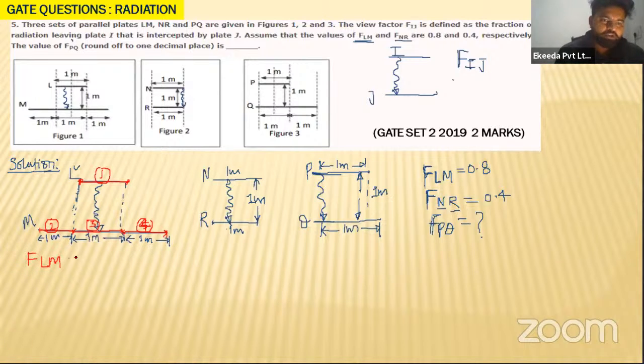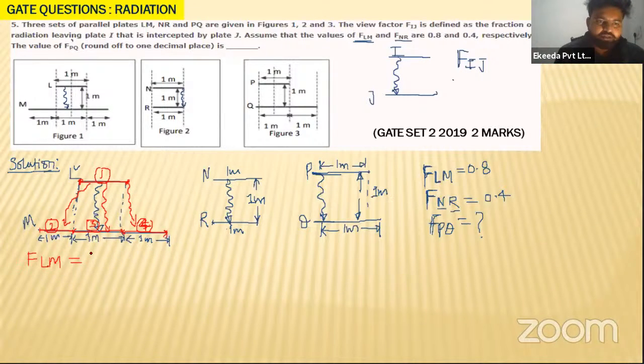LM, so can you do that? The radiation which is leaving plate L and falling on M, but M has 3 parts. Now I have converted the M plate into 3 equal parts of 1 meter each. So I can easily say the radiation which is leaving surface 1 and falling on 2, the radiation leaving surface 1 and falling on 3, the radiation leaving surface 1 and falling on 4.